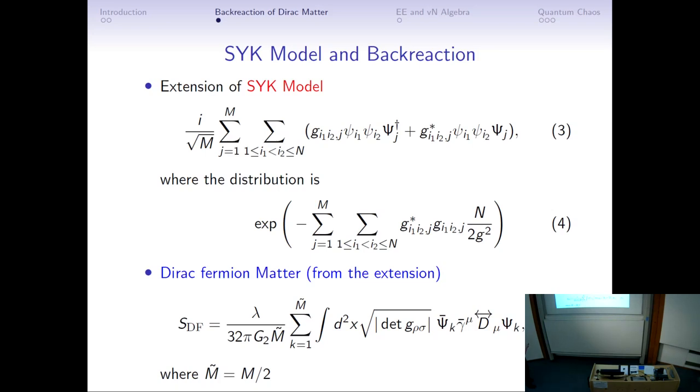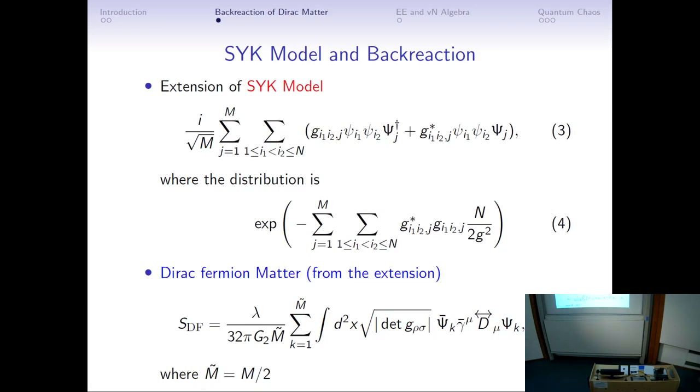And we want to study this model because this model's Hilbert space is always finite for each finite n case. So in this sense, we do not need to compute any physical observable by regularization. So it's more convenient to do the simulation to study this model. And in this model, the low energy distribution provides the backreaction of the Dirac fermion matter on the bulk.